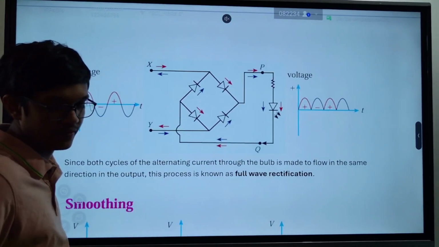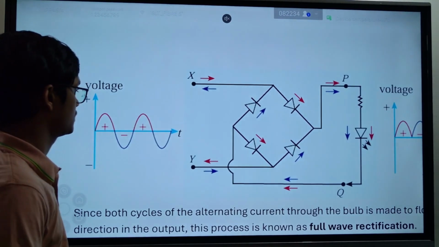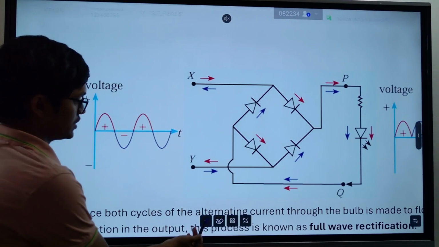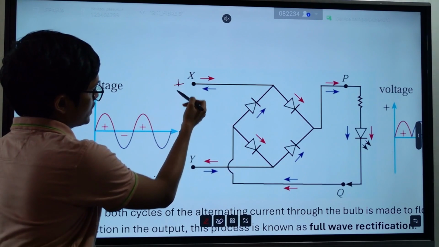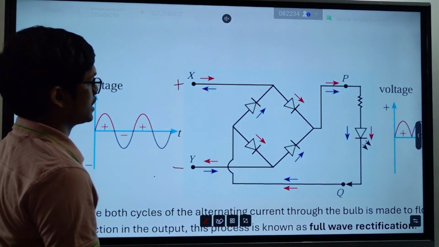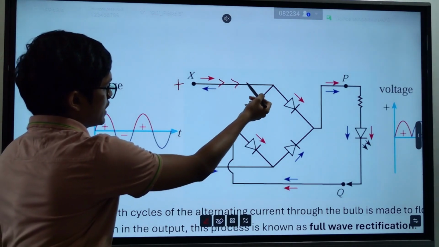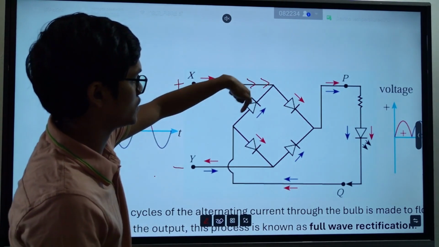We provide a sine wave like this to our circuit. In the positive half cycle, this side becomes positive and this side becomes negative. That means current starts going like this. Now you should see current can't pass through a circuit like this.